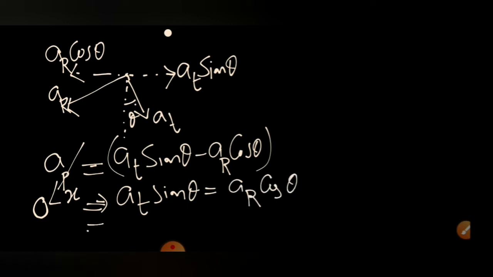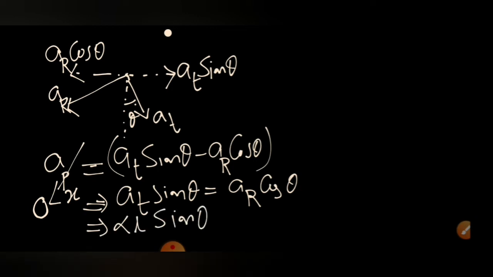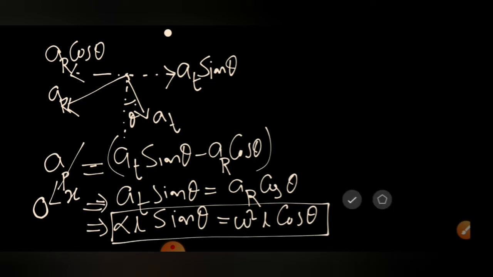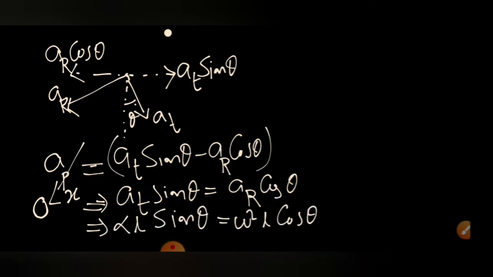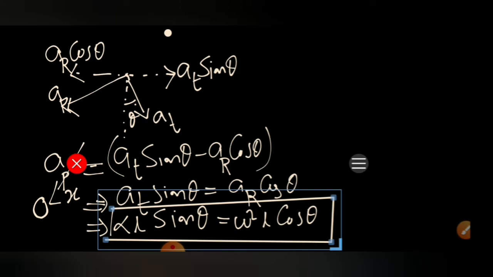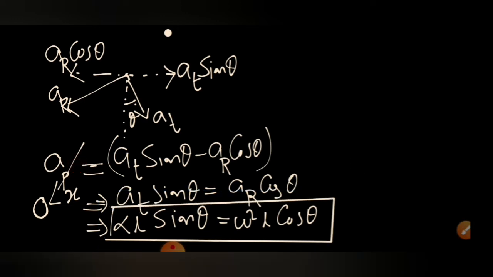But we know a_t is equal to alpha into L. So alpha L sine theta has to be equal to omega square L cos theta. This is our equation between alpha, omega and theta. We require both alpha and omega to establish this relation. To calculate alpha, we'll write the torque equation, and then we'll calculate omega also.